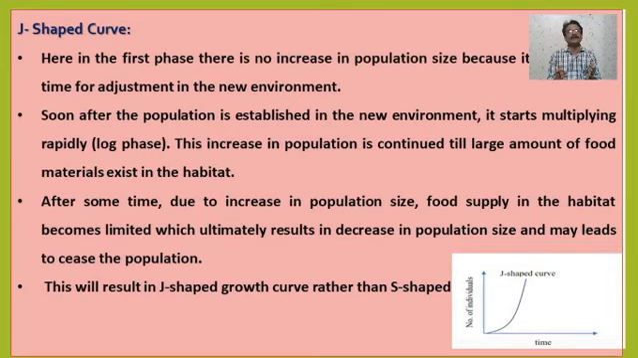Okay, now what will happen after some time? Due to the increase in population size, food supply in the habitat becomes a limiting factor, and ultimately the individuals will not feed properly and start to decline, die out, and there is a decline in the number of individuals in the population. Okay, so this type of condition generally reveals the J-shaped growth curve rather than the S-shaped curve.